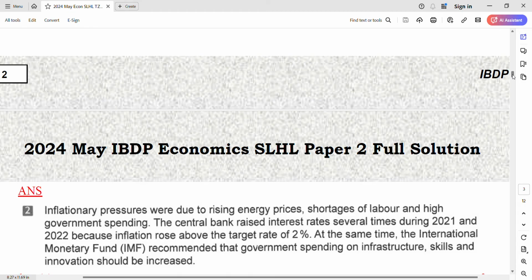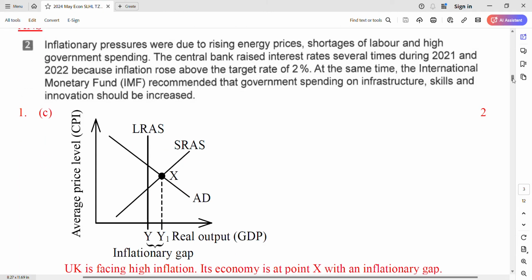Okay, checking time. Okay, the graph should be like this. Yes, inflationary gap. So the economy is at the X on the right hand side of the LRAS, the long run aggregate supply curve. And when they invest more on infrastructure, it shifts the LRAS to the right. Okay, so this is the thing.